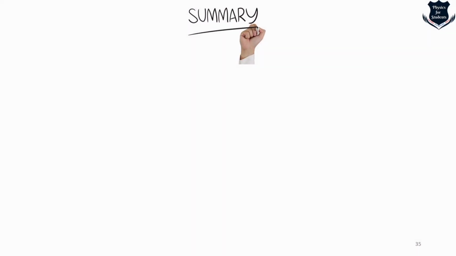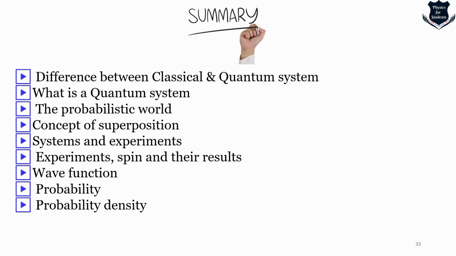So it is time to summarize. We learned the difference between classical and quantum systems. What is a quantum system and what is a classical system? We understood it with a lot of examples. The probabilistic world, how it behaves, what superposition is. We experimented with systems with spin, turning 180 degrees, 90 degrees, arbitrary angles, and found that the behavior of the systems is quite weird, and from that we concluded that quantum mechanics is not deterministic. We found the wave function, probability, and probability density.